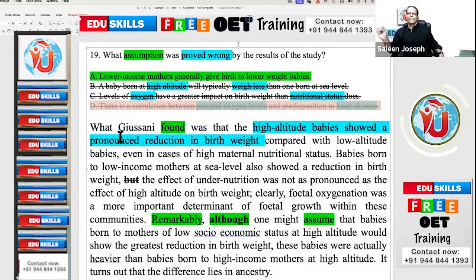Actually, A is wrong, not given. Actually, in normal cases, the answer in the dependent clause will not be right. But here they are asking the opposite. What assumption was proved wrong? What is given in the dependent clause will be wrong, not the fact. But what is given in the independent clause will be the fact.